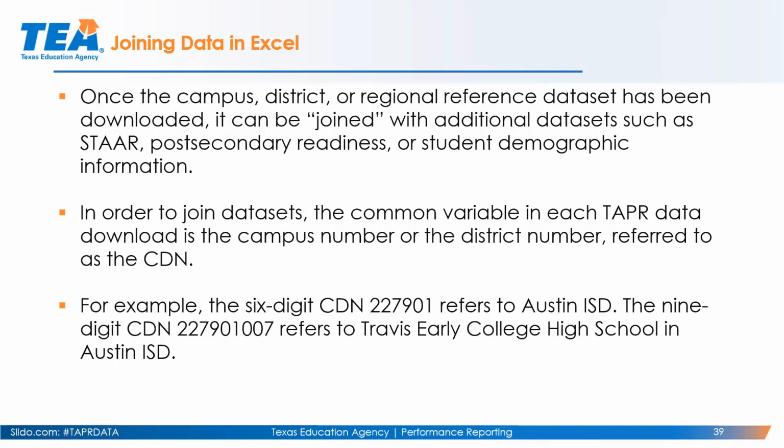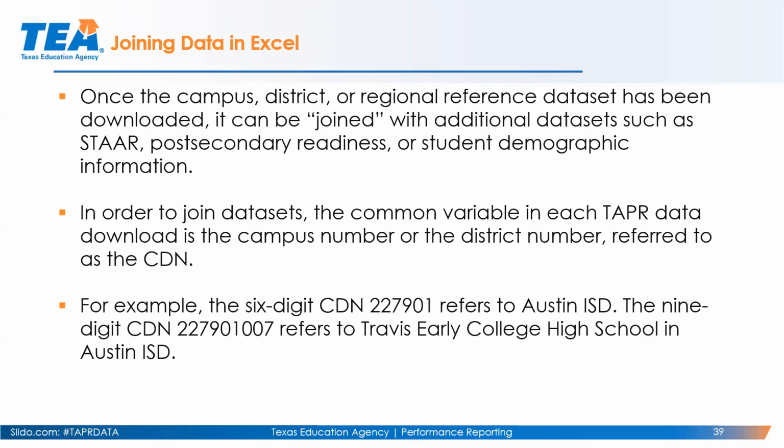So once the data is downloaded, you would just join this with additional Excel spreadsheets. And so you would download, for example, STAR or CCMR, participation or graduation, and join that with additional data sets. Now, in order to join those data sets, you might have a data set for 4-year, 5-year, and 6-year graduation rates. How would you join that with STAR data? Well, in order to join that information, the key variable in every single data download is the CDN, which is the campus or county district number.